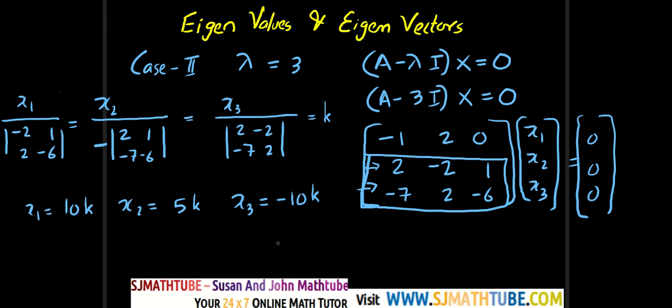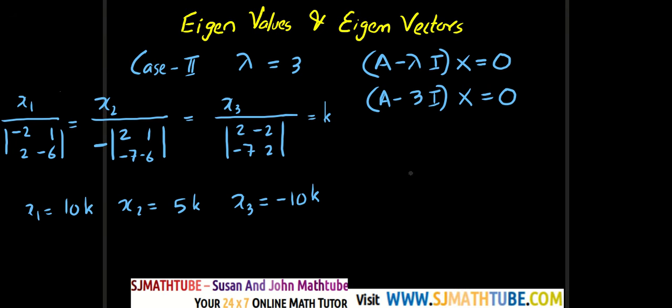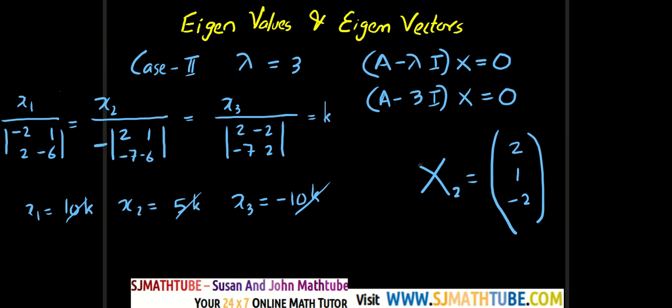And I'm going to write the second eigenvector to be capital X2 is equal to, I'll just cancel all the common factors over here. So I'm going to get 2, 1, minus 2. Or you can write like this: the second eigenvector is the system of vectors parallel to 2, 1, minus 2.